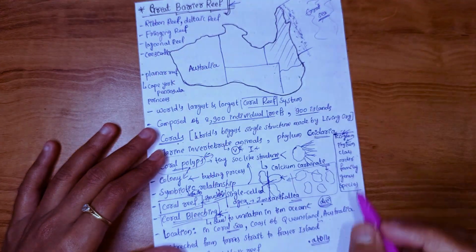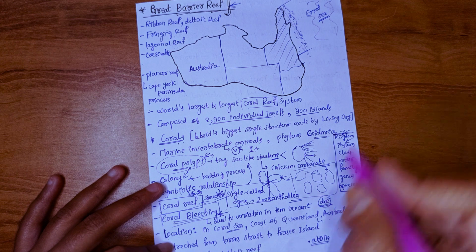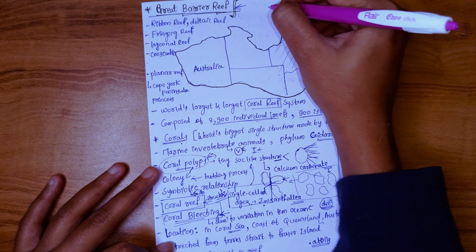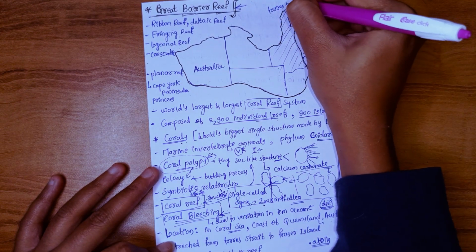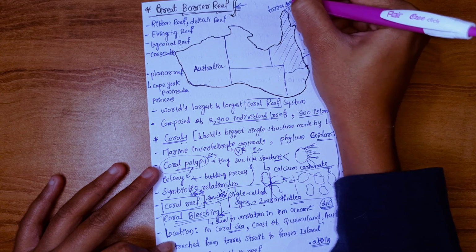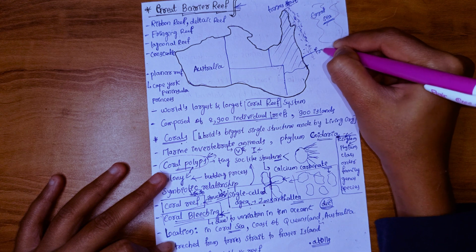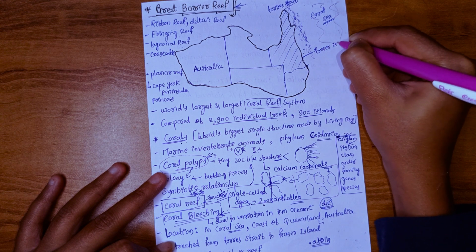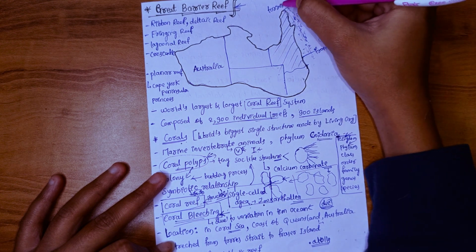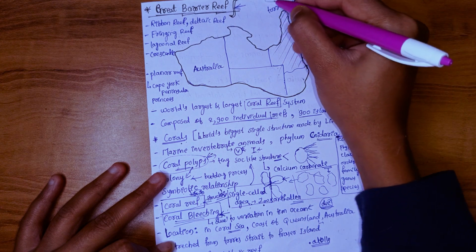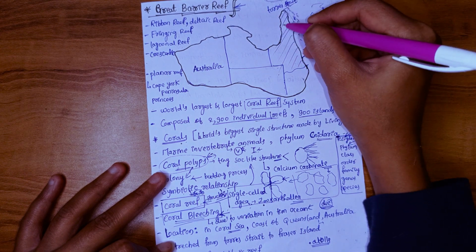This Great Barrier Reef will come, and it stretches in the northern side from Torres Strait to here, Fraser Island. This Torres Strait will divide Papua New Guinea, which will come here, and Australia, guys.